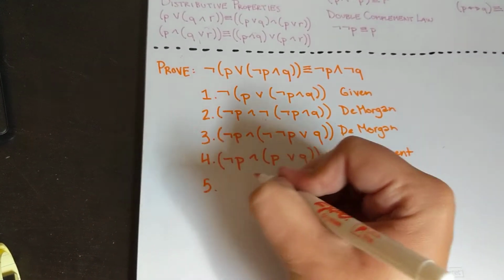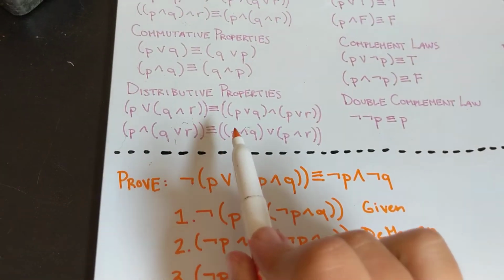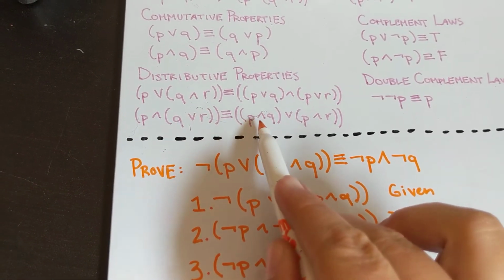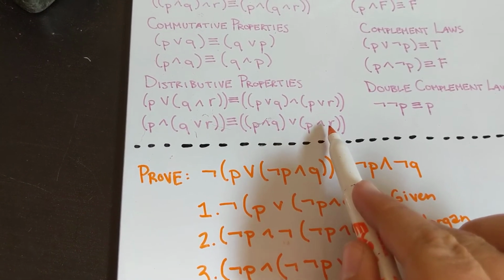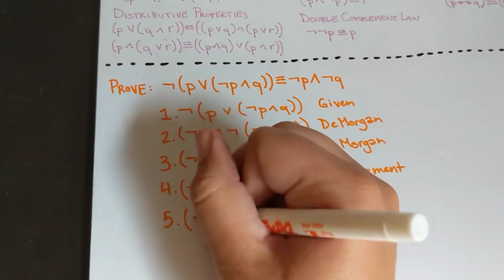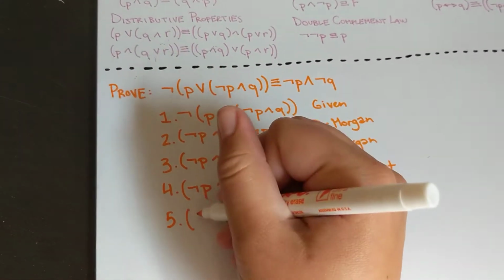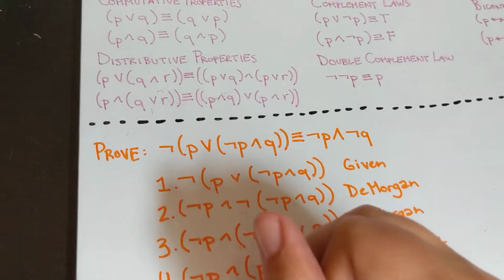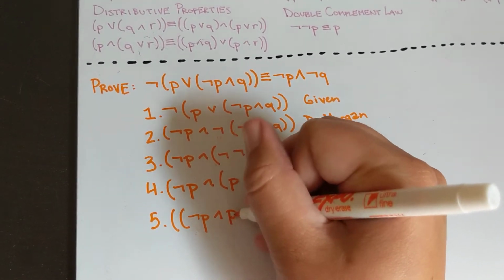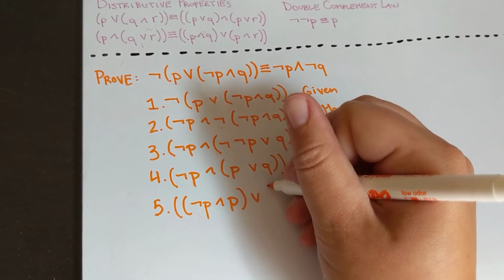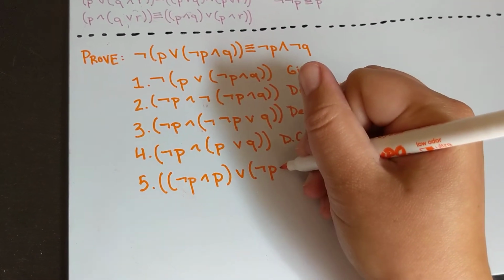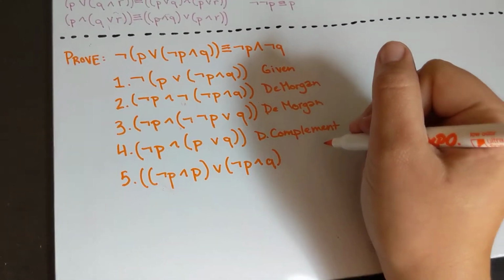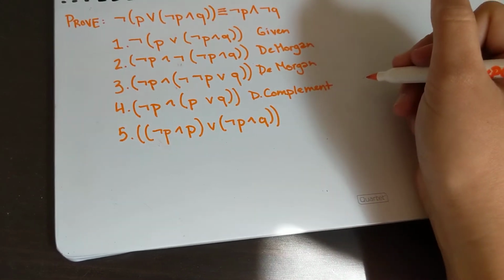So we're going to use our distributive properties, right? So we have an and over an or. And over an or means that we get ands in the little ones and or on the big one, right? So we're going to say (not P and P) or (not P and Q).